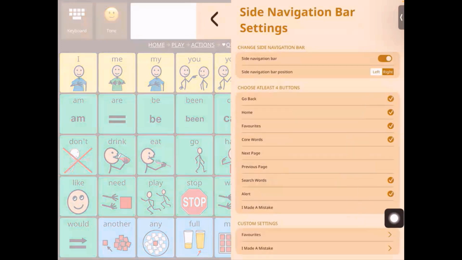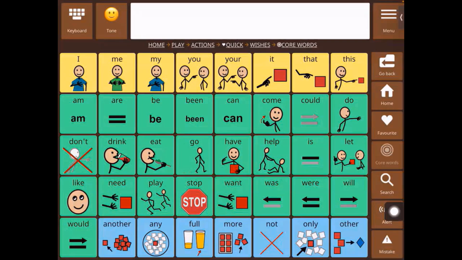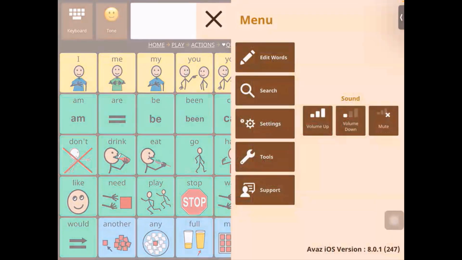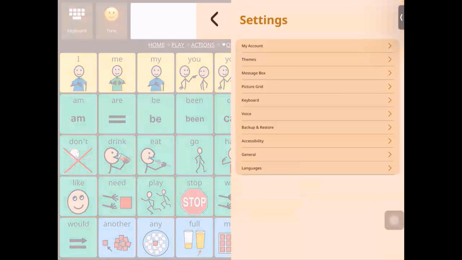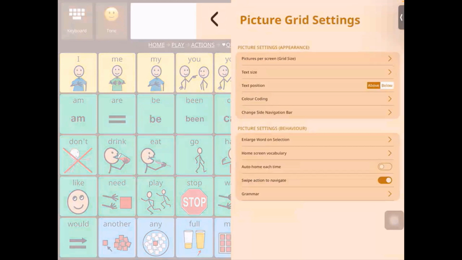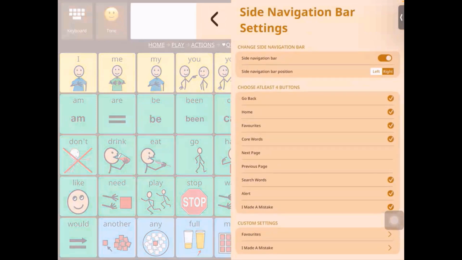then we have the I made a mistake button, which looks like this. So it's a button that says mistake, and at the moment the voice output is I made a mistake. But now there are a couple of things that you can customize with this. As you can see here, there are some custom settings.